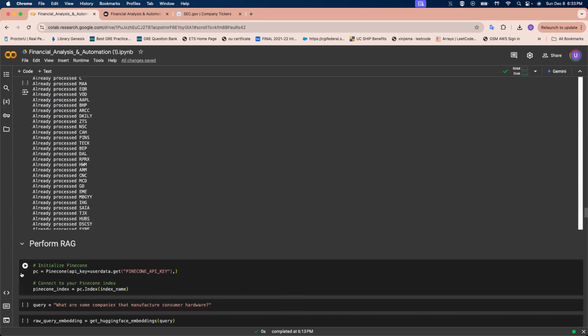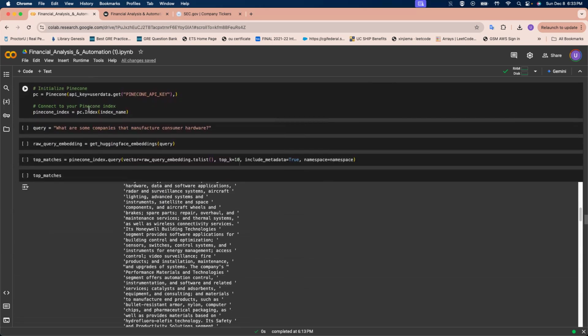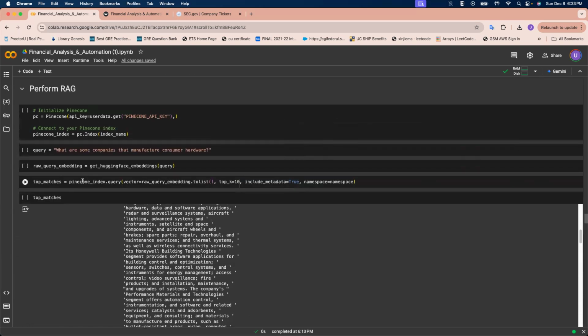Once we have completed that, our next approach is to do RAG on this particular database. For that, we create a Pinecone index and perform RAG by augmenting the query that the user may have with our specific embeddings from the Pinecone vector store.